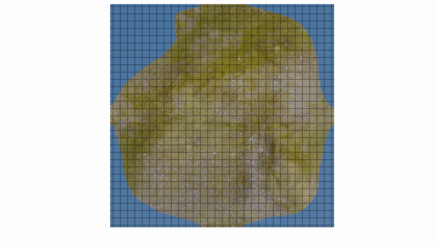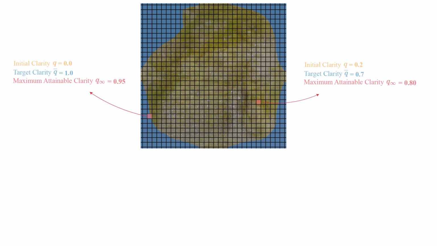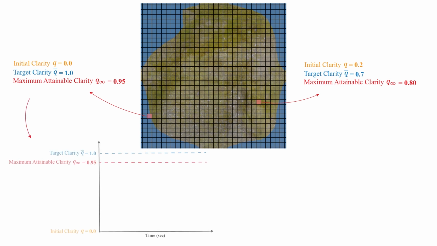Now let's see how to construct the target information spatial distribution using clarity. Let's consider two cells in the discretized coverage domain. We model quantity of interest in each cell as an independent stochastic process. For each cell, we have initial clarity, target clarity, and maximum attainable clarity. In this cell, as the target clarity to acquire is higher than the maximum attainable clarity, we adjust the target to be less than the maximum attainable clarity.